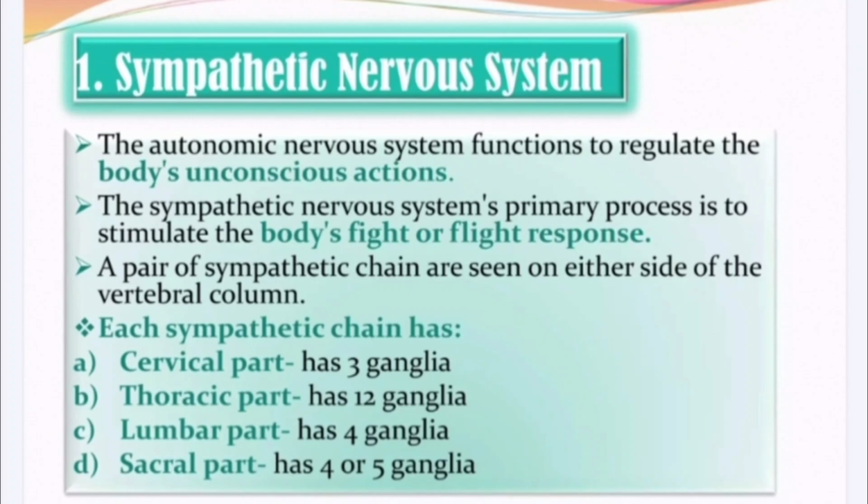The sympathetic nervous system's primary process is to stimulate the body's fight and flight response. The pair of sympathetic chains are seen on either side of the vertebral column. Each sympathetic chain has a cervical part which has 3 ganglia, second is the thoracic part which has 12 ganglia, third is the lumbar part which has 4 ganglia, and last is the sacral part which has 4 to 5 ganglia.